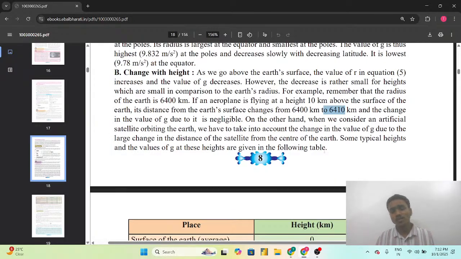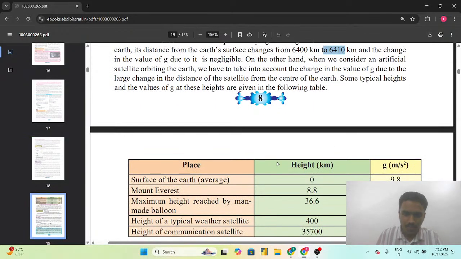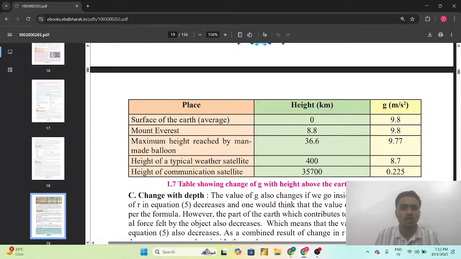On the other hand, if we think from the other side, there is a situation with artificial satellites which rotate, which revolve in the earth's orbit. So what will be the effect on the acceleration due to gravity? There are some cases given in this table that we will look at. So at the surface of the earth, the average height we are considering is zero. So acceleration due to gravity is 9.8 meter per second square. No change. As the surface is at the lowest level, the height will be 0 kilometer.